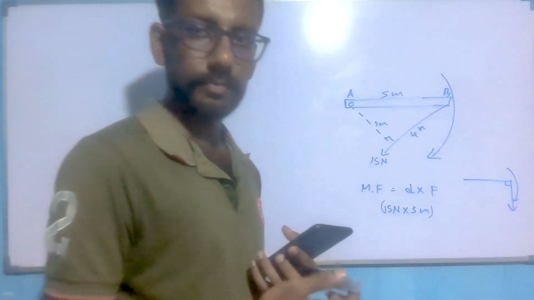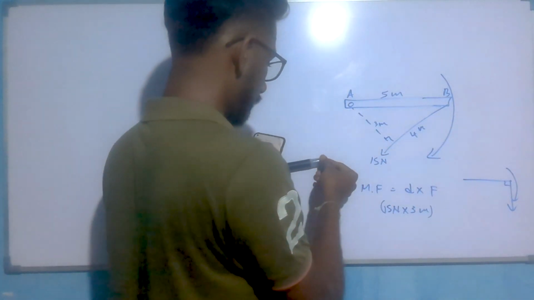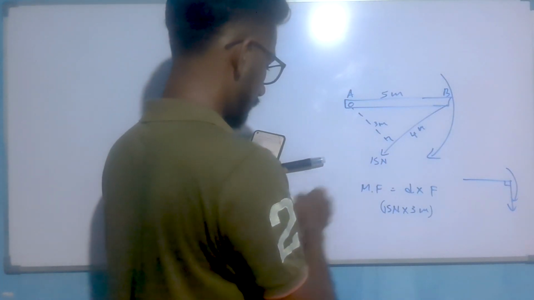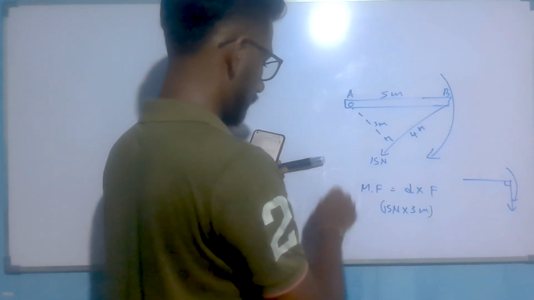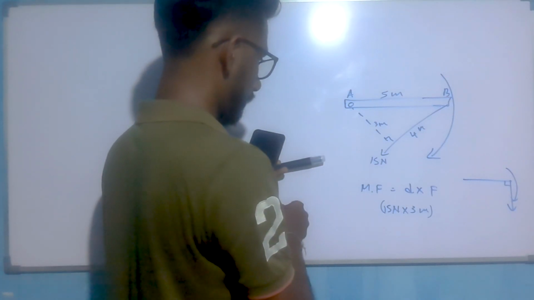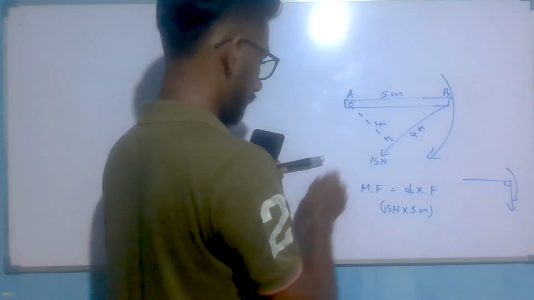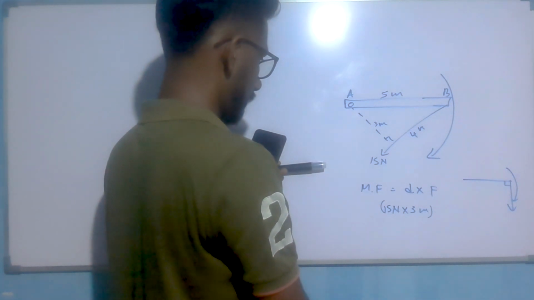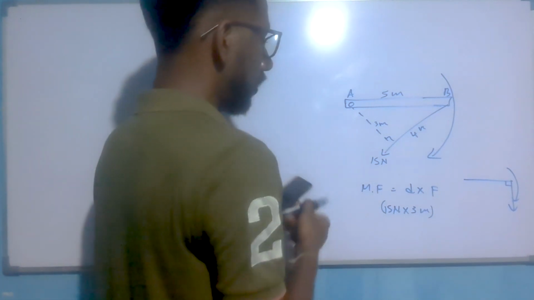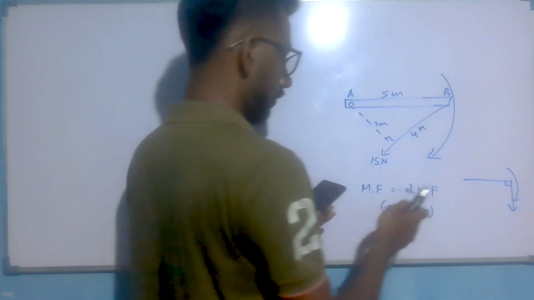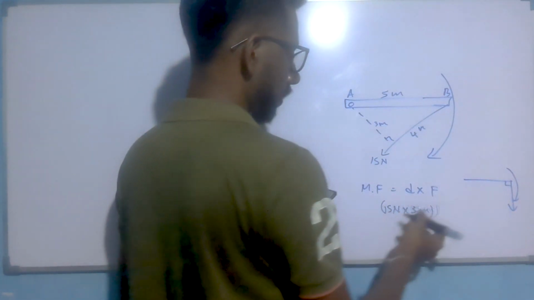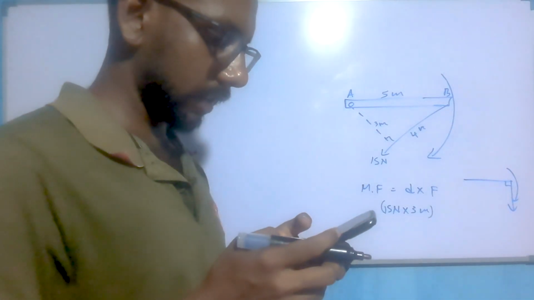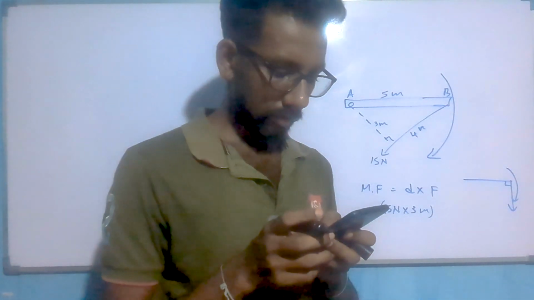Wait. Oh, here the answer is 15 Newton into 3 meter and clockwise direction. So the answer is we can see the fourth one. Okay.